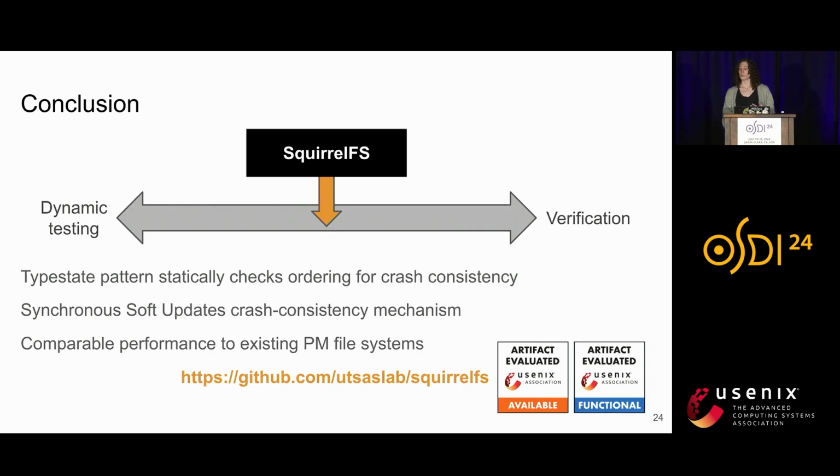In conclusion, we've presented SquirrelFS, a new persistent memory file system that uses the typestate pattern to statically check ordering for crash consistency. We introduced the Synchronous Soft Updates crash consistency mechanism, and we find that SquirrelFS achieves comparable performance to other persistent memory file systems.